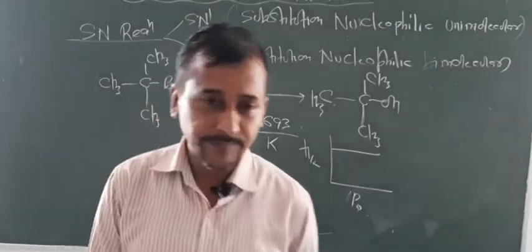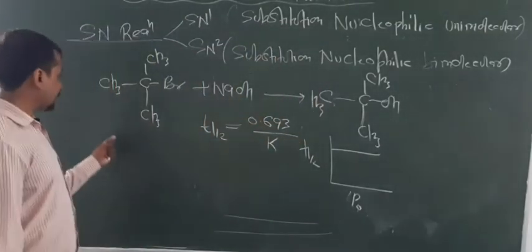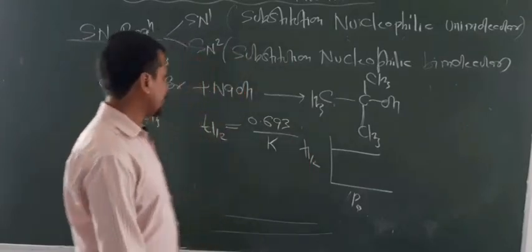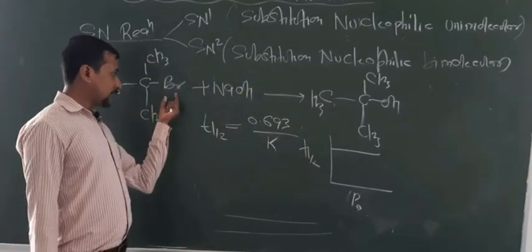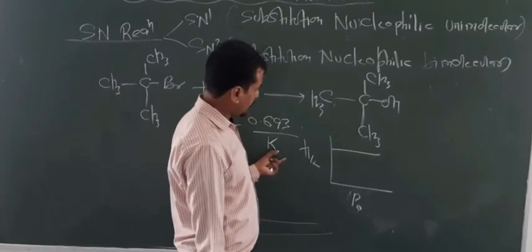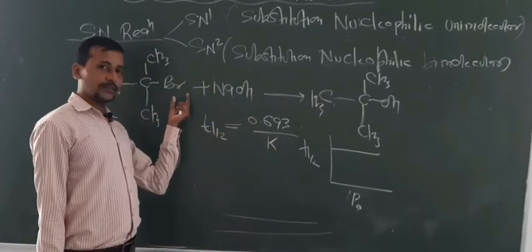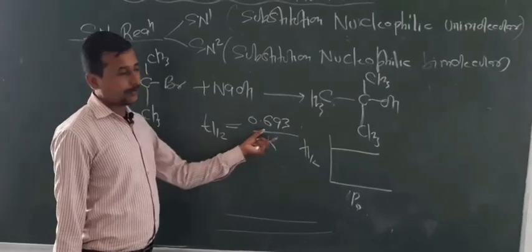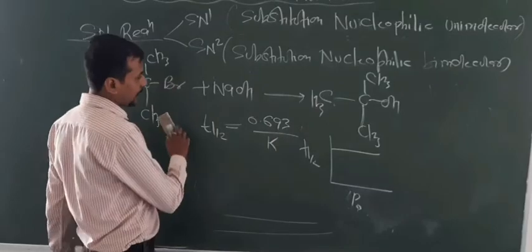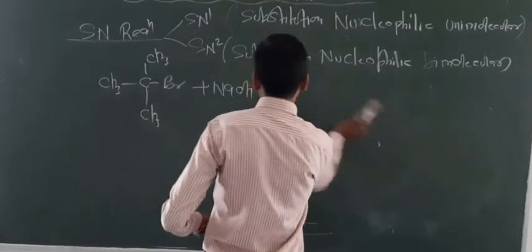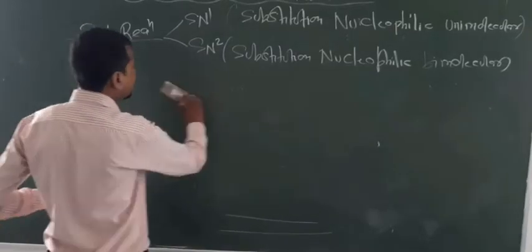So look here, in JEE Advanced, what happens is some questions are merged. That means this question is from haloalkanes and this question is from chemical kinetics. So here also first order kinetics is followed, and for first order kinetics T half equals this. It does not depend upon the concentration. So that's why the graph for T half of first order kinetics is this. So this is very important for reactions also.